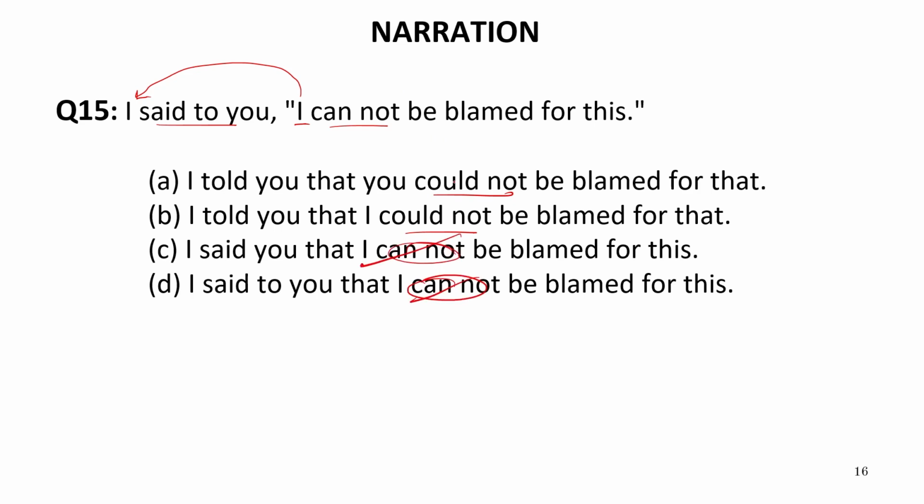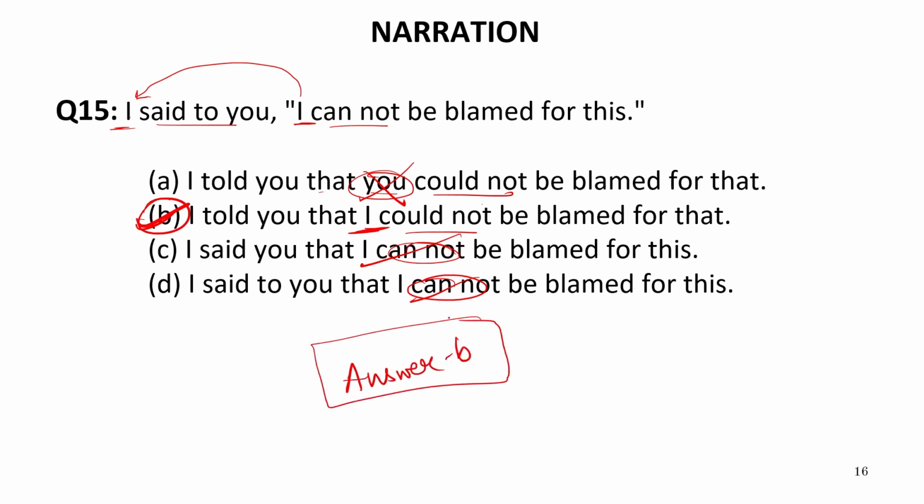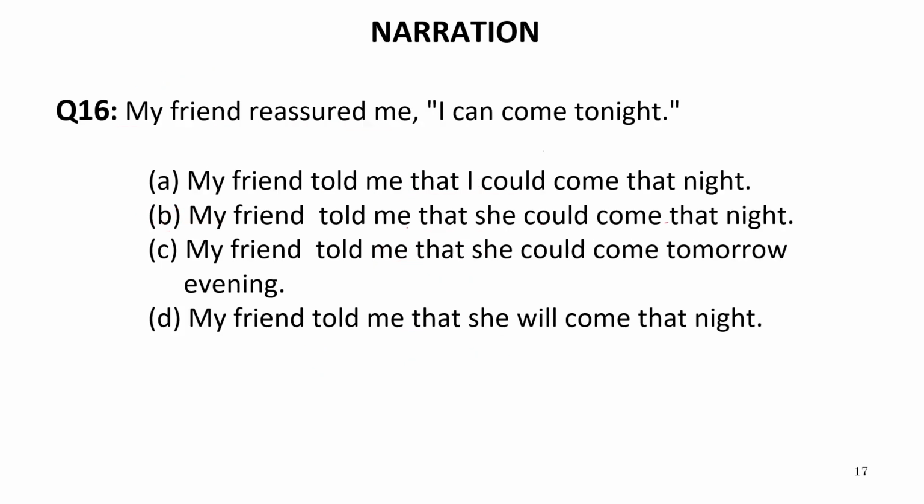cannot come. So these two options, in this we have I which will be converted according to I, that means it will remain the same. I told you that you could not. So you cannot come over here. I we need over here. So B is absolutely the correct answer. Answer is B. So we need not read the entire sentence. Only the subject matter and the verb part help us while we are choosing an option of indirect speech. Now let us move to the next question.